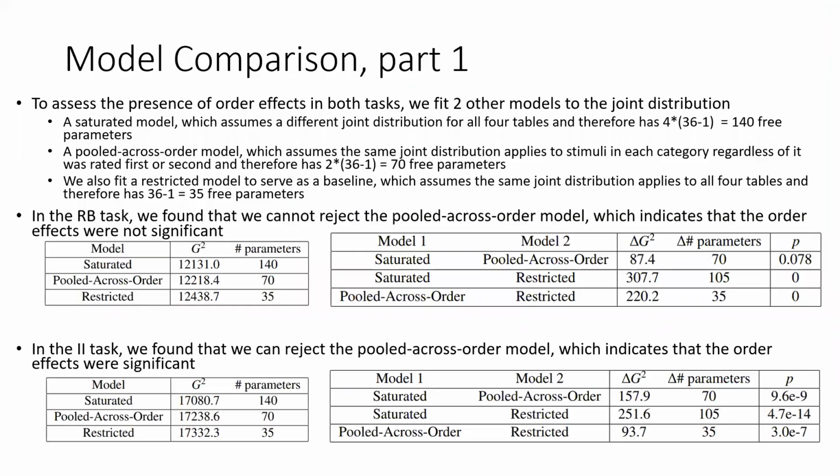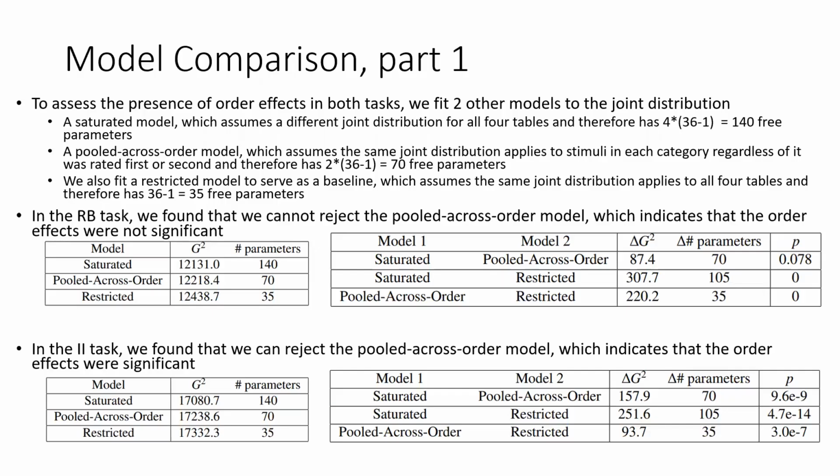To assess the presence of order effects for both tasks, we fit 2 other basic models to the joint distributions. The first one is a saturated model, which assumes a different joint distribution for each of the 4 tables. The second one is a pooled across order model, which assumes the same joint distribution applies to both category K tables and assumes the same joint distribution applies to both category S tables. Another model we fit as more of a baseline is a restricted model, which assumes that the same joint distribution applies to all 4 tables.